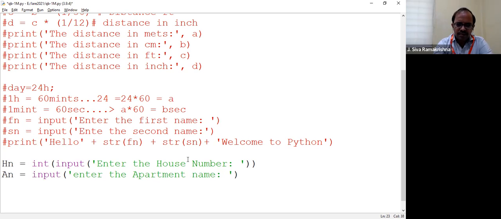If you have house name or building name or apartment name, whatever it may be, some name. Then what will you ask? Street name. Let us say SN. This is also a string. Input, enter street name.